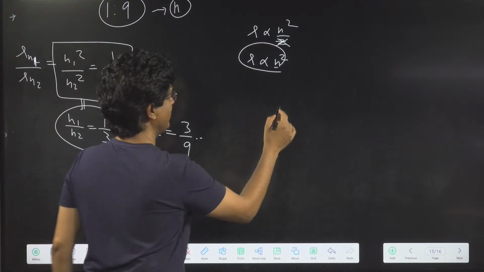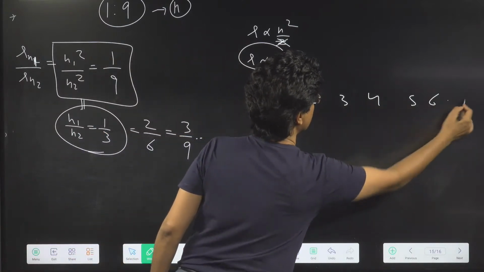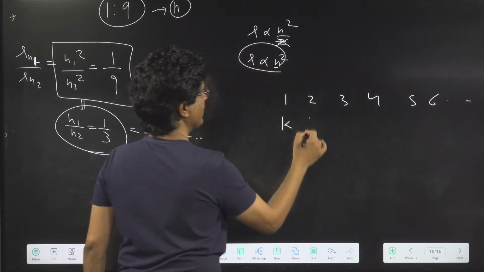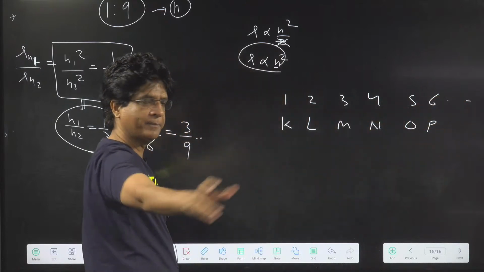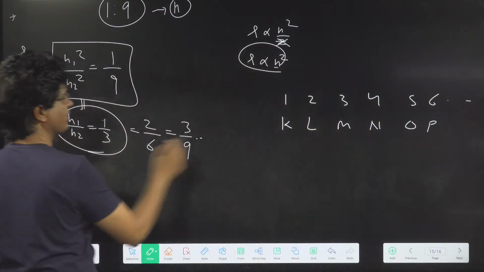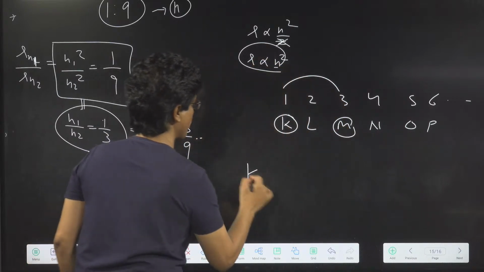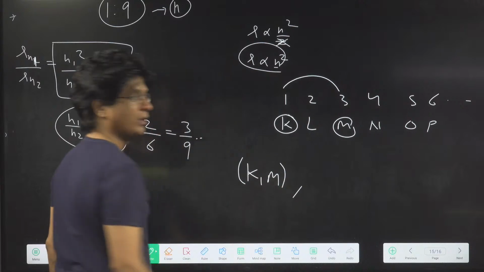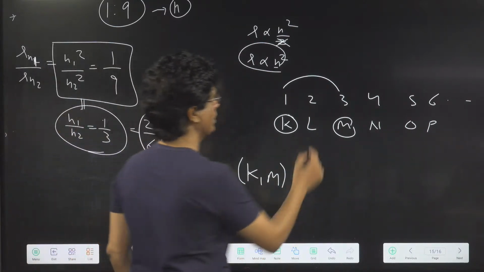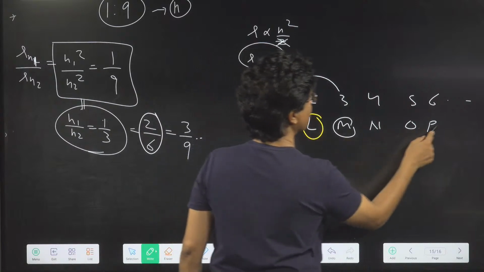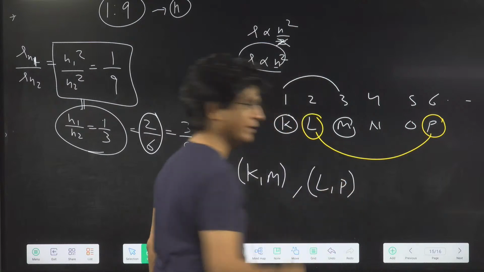And I know one thing, that orbit number 1, 2, 3, 4, 5, 6, and so on. And this is K, L, M, N, O, P, and so on. Are you getting it? Now, 1 and 3 is one combination, which means K and M. So first option can be K and M. Second combination is 2:6. So 2 and 6 is L and P. So L and P will be the answer.